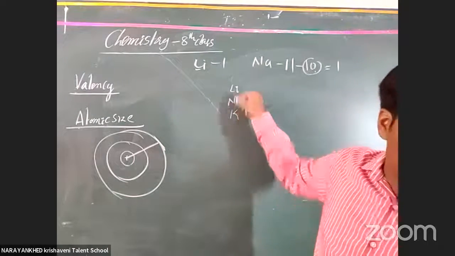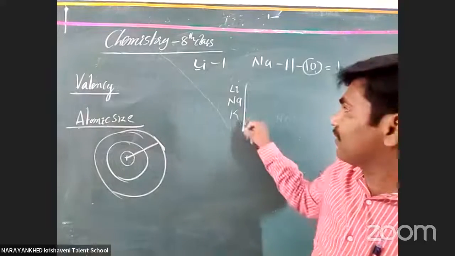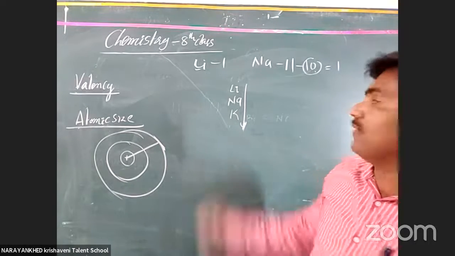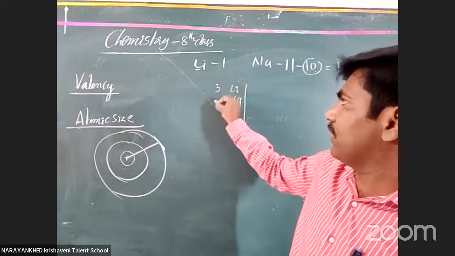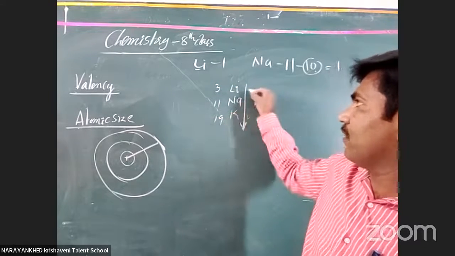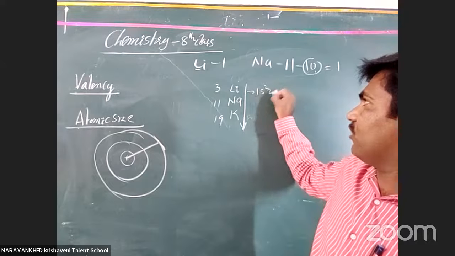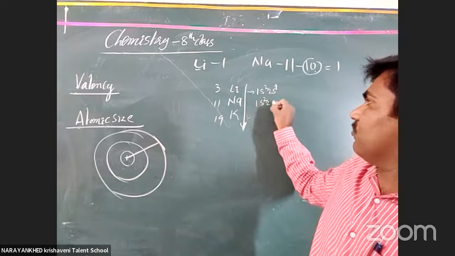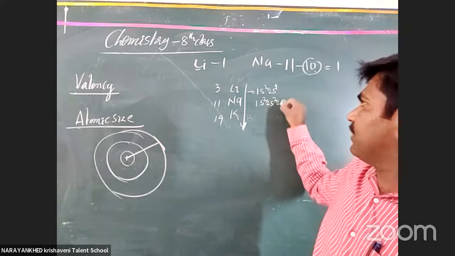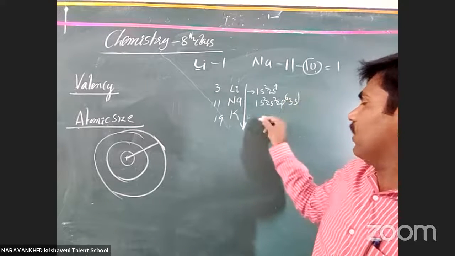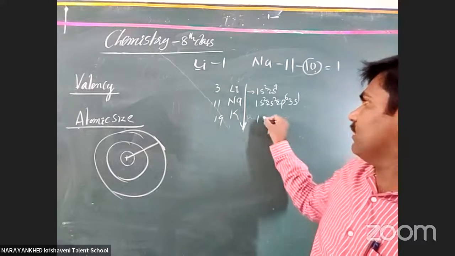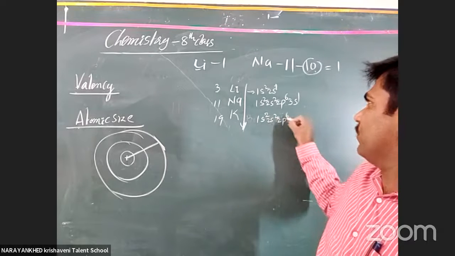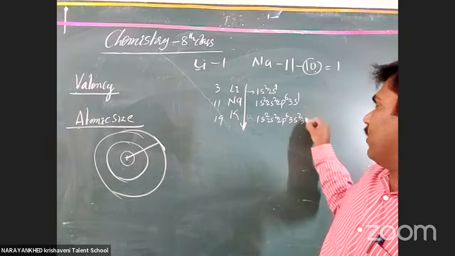The atomic number increases: lithium is 3, sodium is 11, potassium is 19. The electronic configuration of potassium is 1s2, 2s2, 2p6, 3s2, 3p6, 4s1.